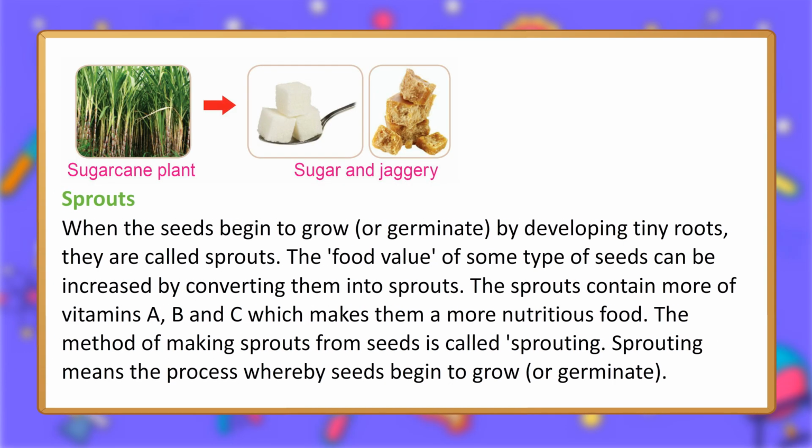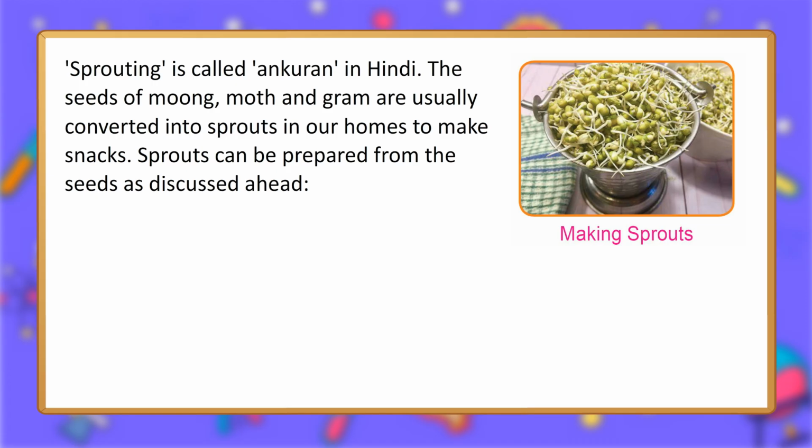Sprouts. When the seeds begin to grow or germinate by developing tiny roots, they are called sprouts. The food value of some type of seeds can be increased by converting them into sprouts. The sprouts contain more of vitamins A, B and C, which makes them a more nutritious food. The method of making sprouts from seeds is called sprouting. Sprouting means the process whereby seeds begin to grow or germinate. Sprouting is called ankuran in Hindi. The seeds of mung, moth and gram are usually converted into sprouts in our homes to make snacks.